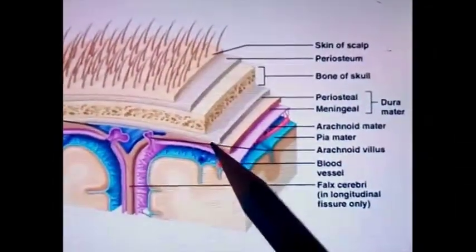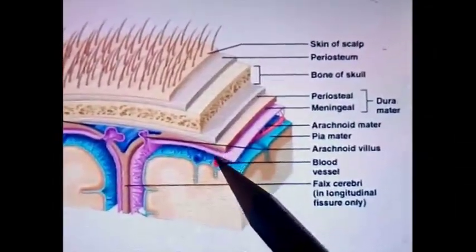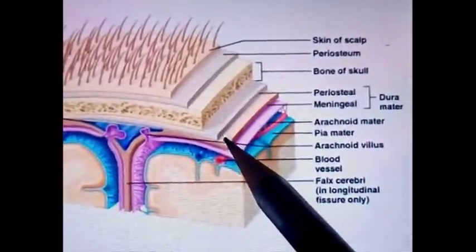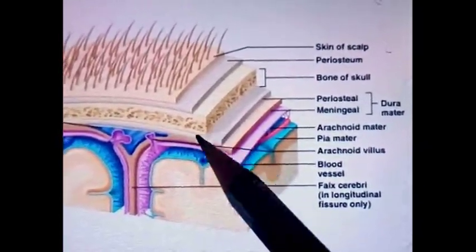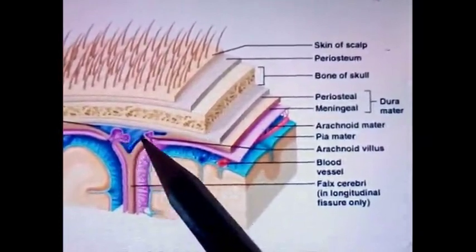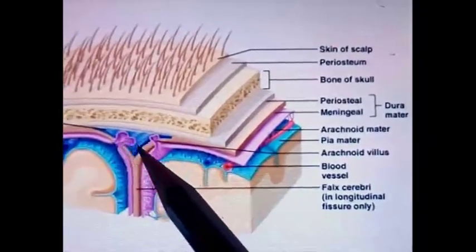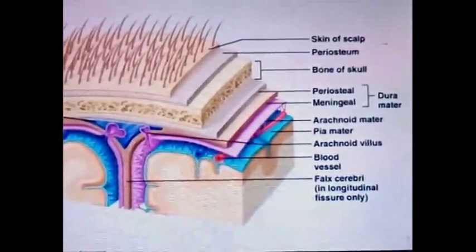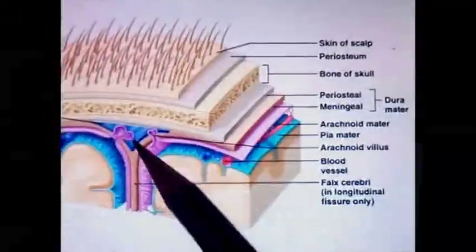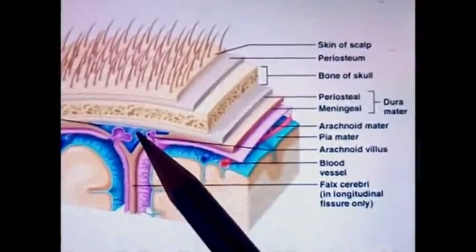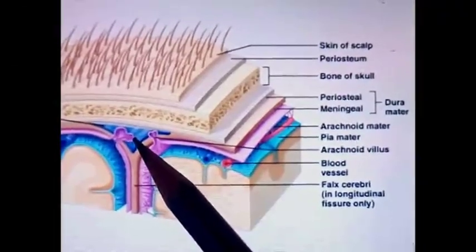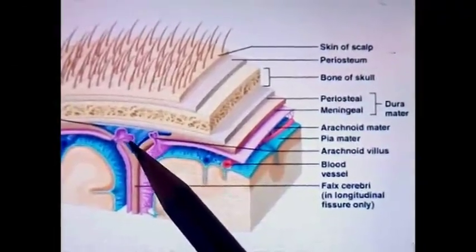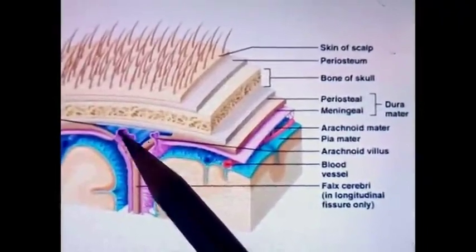These two layers remain fused to each other at all the places, but at certain places these enclose cranial venous sinuses between them. Cranial venous sinuses act as venous channels and these drain the venous blood of brain.